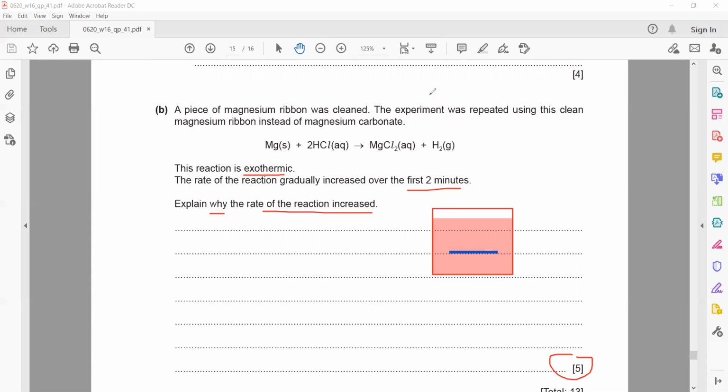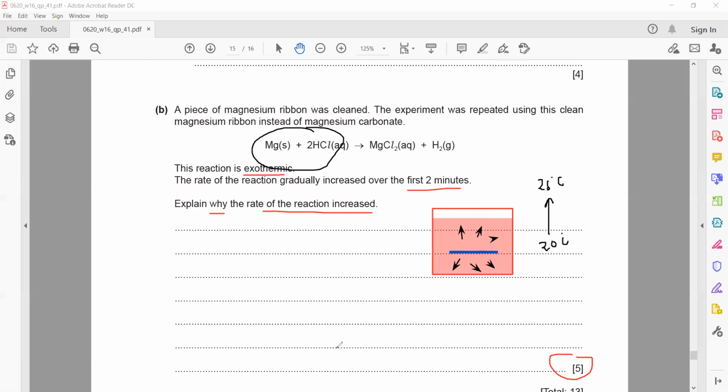When they are reacting with each other, the reaction is exothermic, so it will release heat energy. That heat energy released by the reaction between magnesium and hydrochloric acid is absorbed by the water because it is aqueous. So if the original temperature of the water is 20, when the reaction occurs the temperature will increase to 25. Higher temperature means more collisions between the particles.